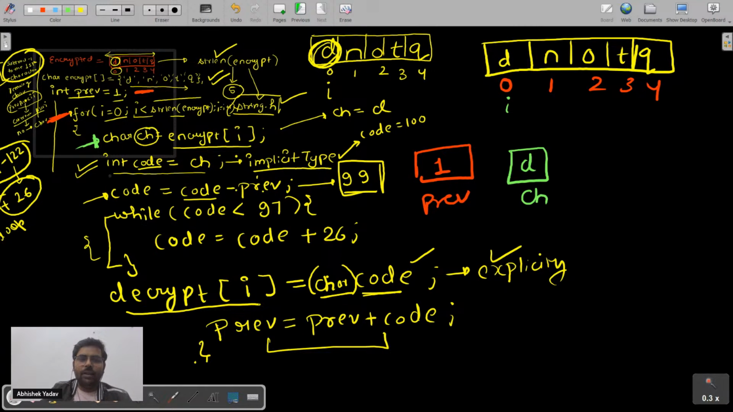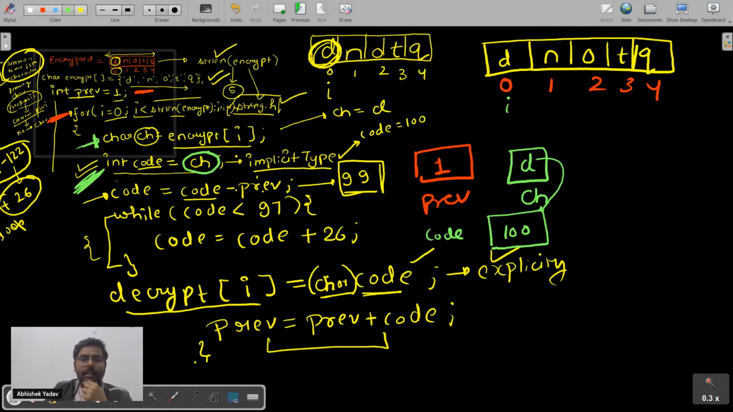After that I have one more container, that is code, and inside this code container what I have is ch. Here I am doing implicit type of conversion, right everyone? I am doing implicit type of conversion. So the ASCII value of D will get stored here, that is 100 will get stored at this point inside the code container.